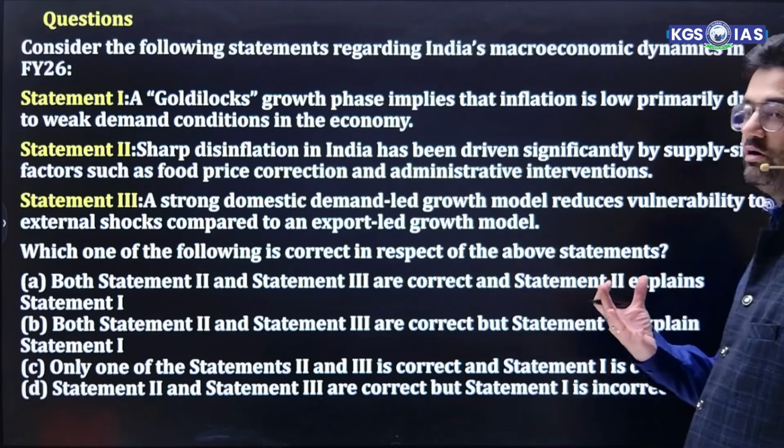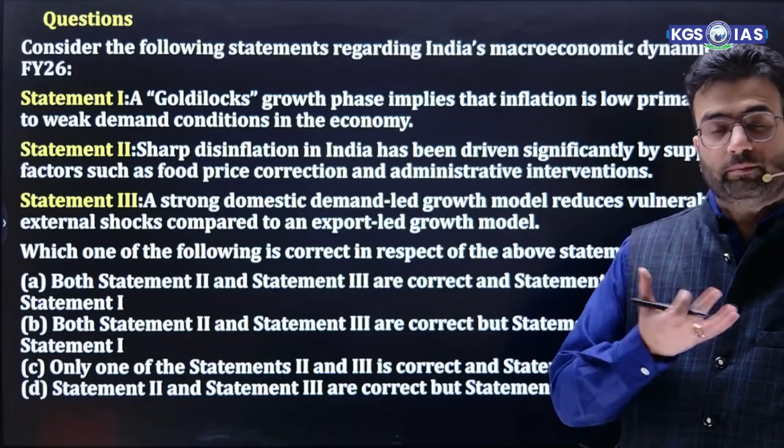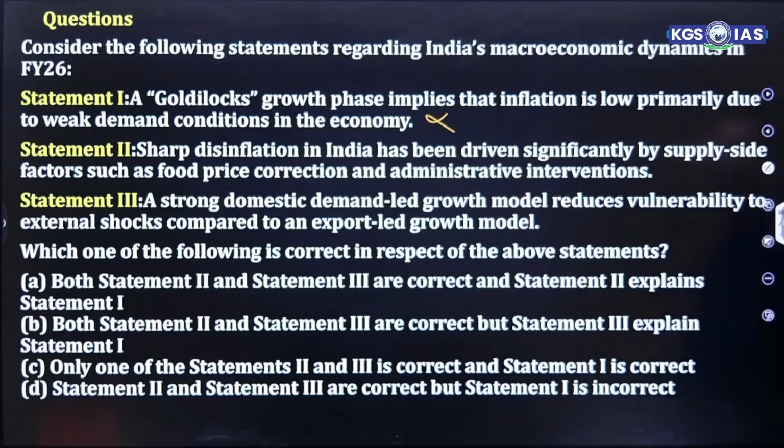No, Goldilocks में तो inflation stable है और growth stable है क्योंकि economy में demand बढ़ रही है, weak नहीं हो रही. The first statement is wrong. Second, sharp disinflation in India has been driven significantly by supply side factors such as food price correction and administrative intervention. This is true. A strong domestic demand led growth model reduces vulnerability to external shock compared to export led growth model.